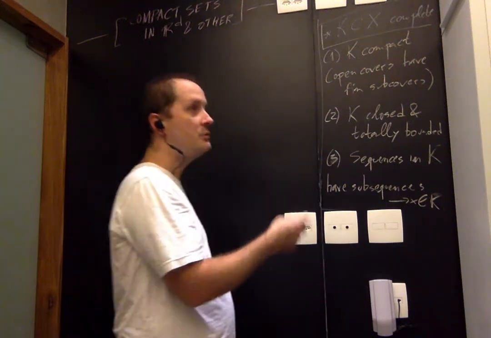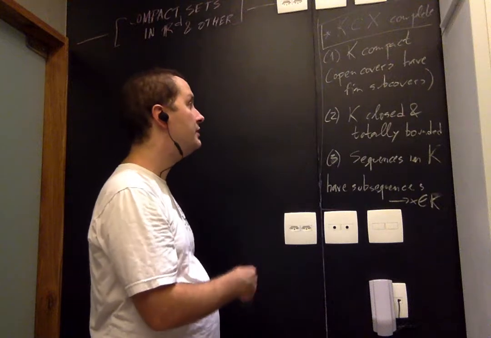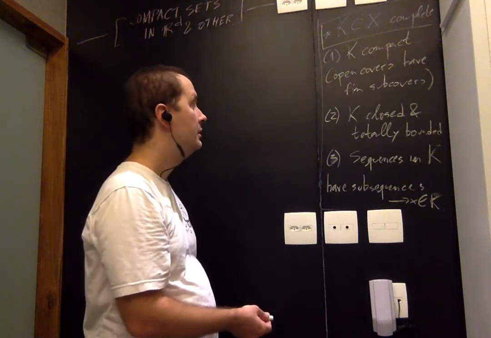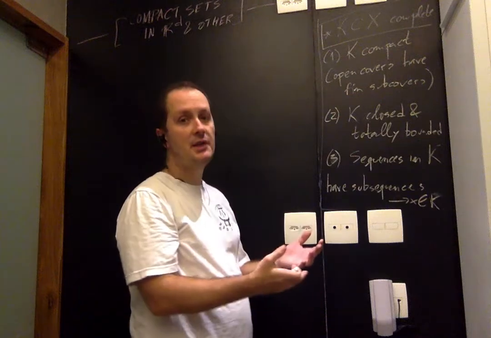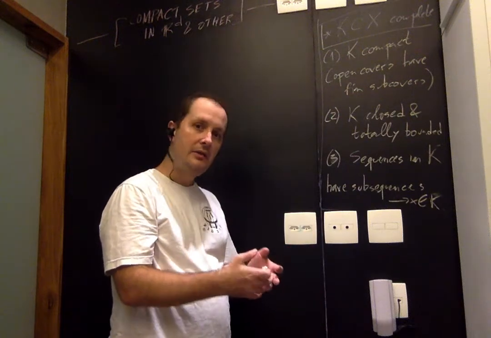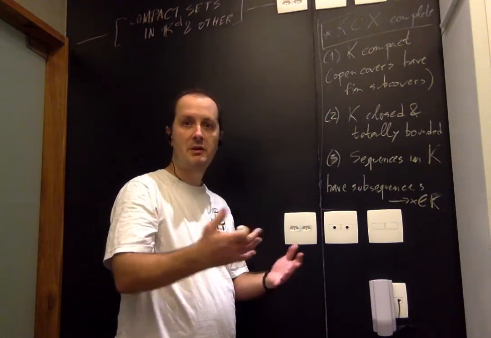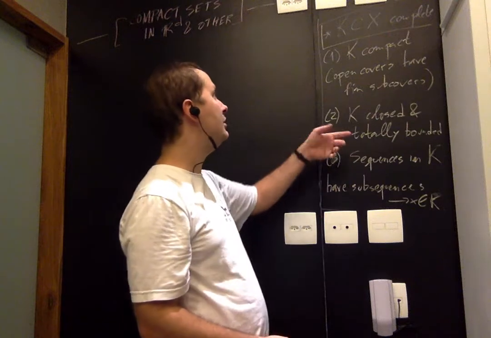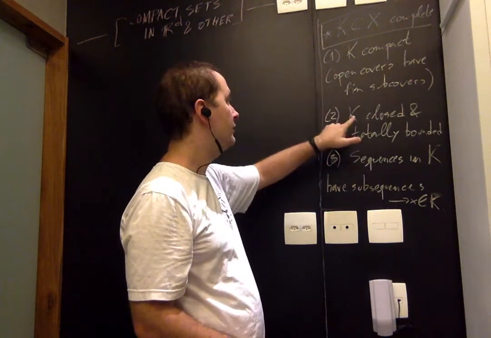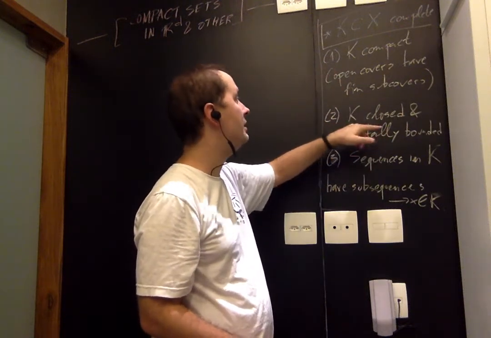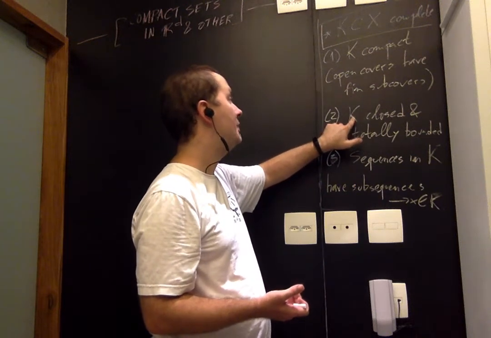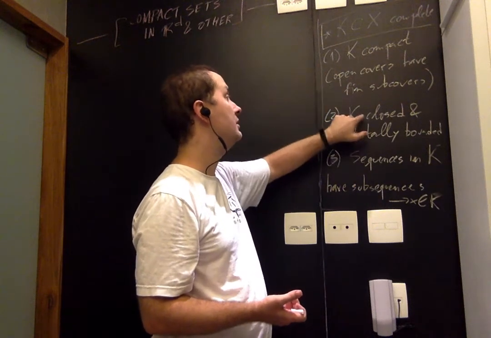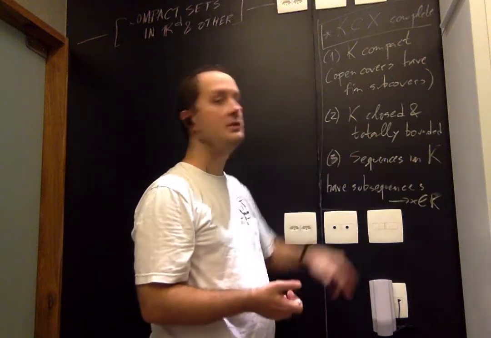Remember that a metric space is compact if and only if it's complete and totally bounded. Here I'm saying closed because we know that if you have a subset of a complete metric space, then the subset is a complete metric space with induced metric if and only if it's a closed subspace of X. Therefore, when I say K closed, that is equivalent to saying that K as a metric space itself with induced metric is complete. And totally bounded doesn't change.